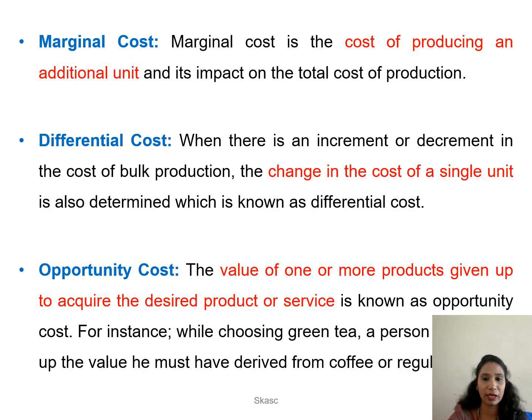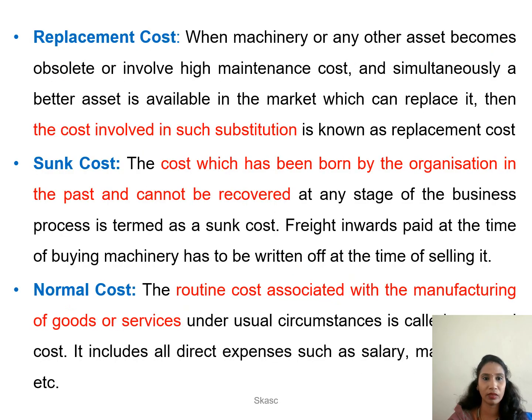Opportunity cost, the value of one or more products given up to acquire the desired product or service is known as an opportunity cost. For example, while choosing a green tea, a person could have gone for a cup of coffee. So this is an opportunity cost. Replacement cost. When a machinery or any kind of asset has a high maintenance cost, the company can replace this asset with another better asset in the market. This is what we call replacement cost.